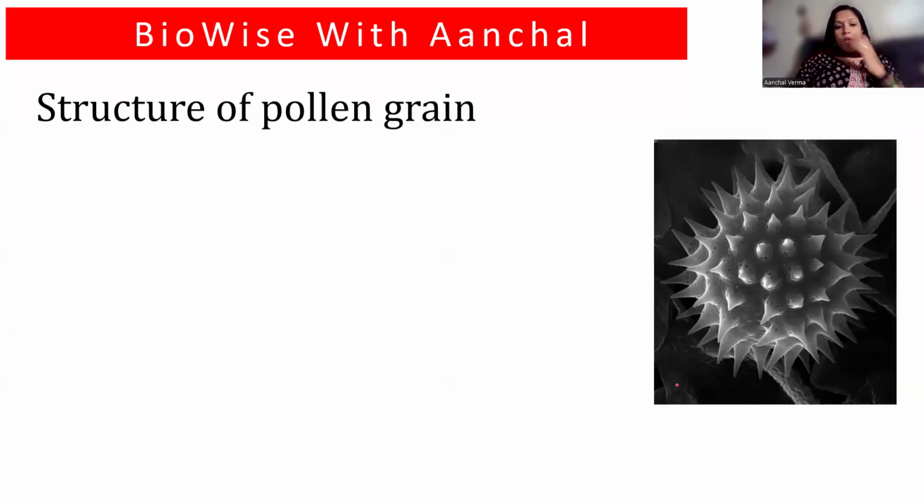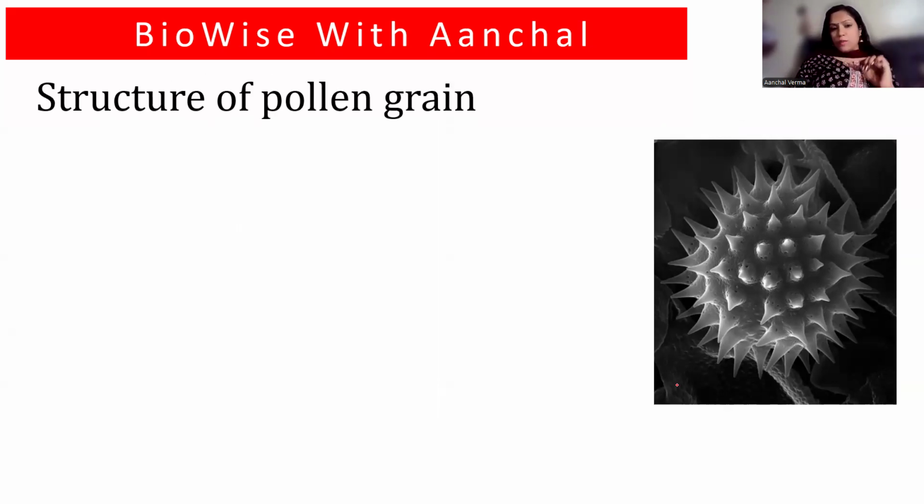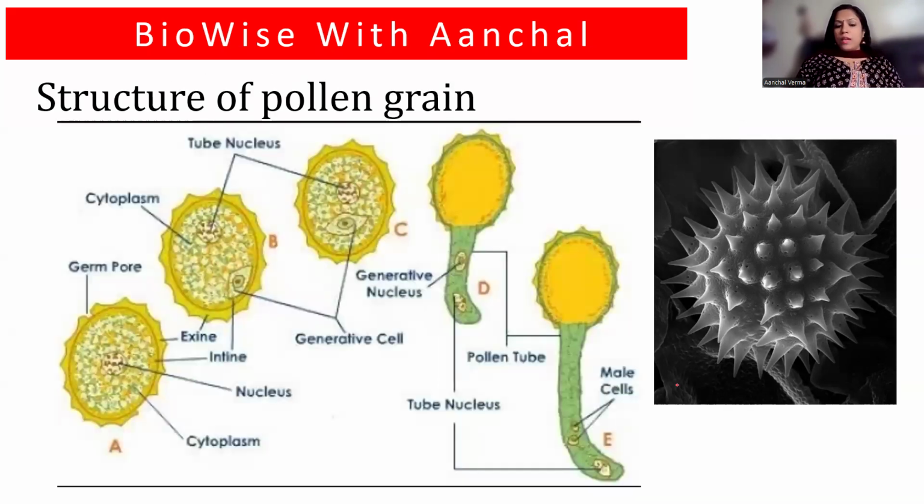Now look here. First, understand the structure of the pollen grain. The pollen grain basically consists of a spiky outer covering, which is called the exine, and the intine, the inner layer of the pollen grain, with cytoplasm and two types of nucleus. One is called the tube nucleus, which helps the pollen tube to grow towards the ovary.